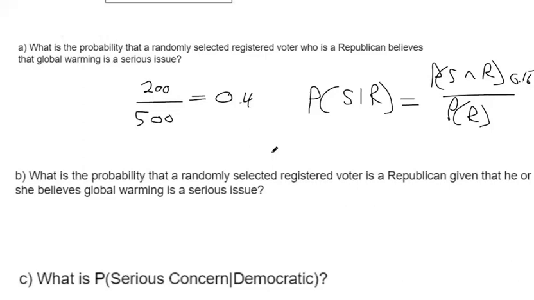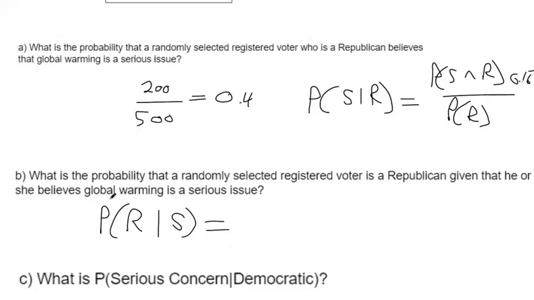Okay, so part B says, what is the probability that a randomly selected registered voter is a Republican given that he or she believes global warming is a serious issue? So that's this conditional notation here. This is the given part. If you want to calculate the probability that a randomly selected voter is a Republican, given that they believe global warming is a serious issue, so S for serious issue, that's what they're asked to calculate.